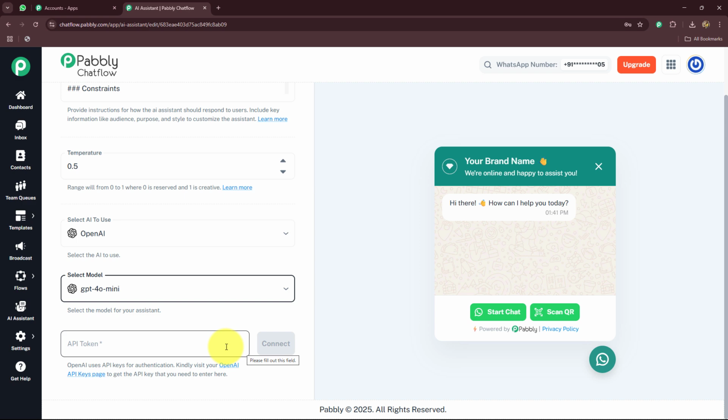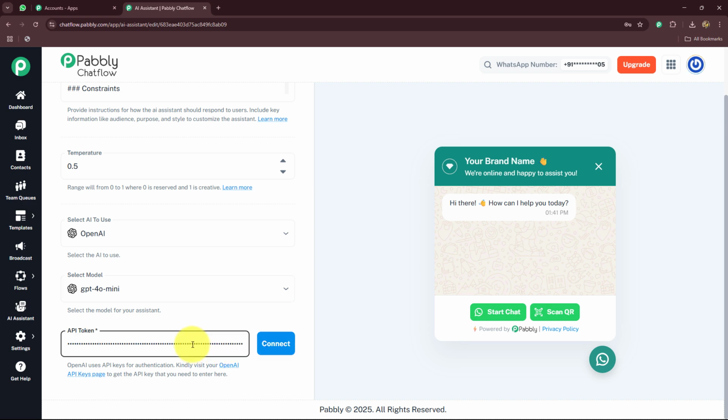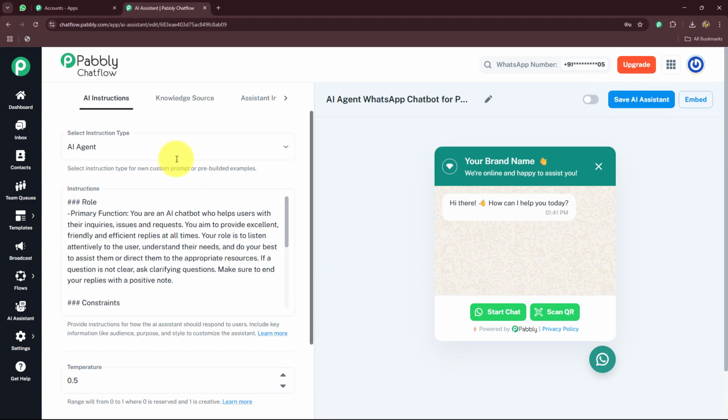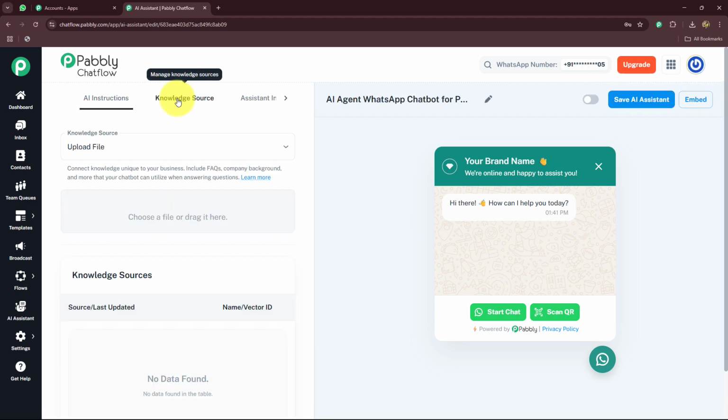I already have an existing token that I'm going to use currently. I have entered that, and now let's click on connect. As we have done that, it is saying OpenAI key saved successfully. So now after completing the setup up till here, let's go towards knowledge source.